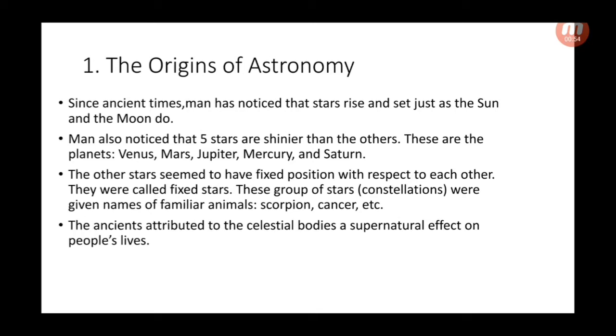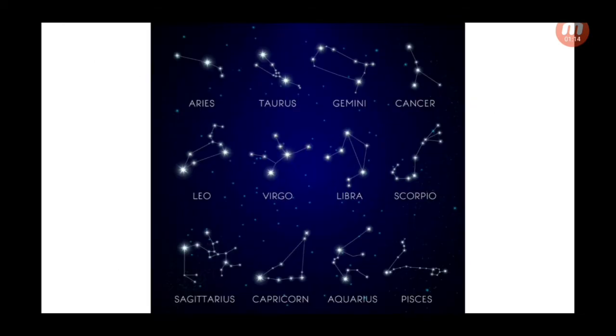The ancients attributed to the celestial bodies a supernatural effect on people's lives. So, they believed that the movement of celestial bodies affects our lives on Earth. This has promoted the development of astrology.